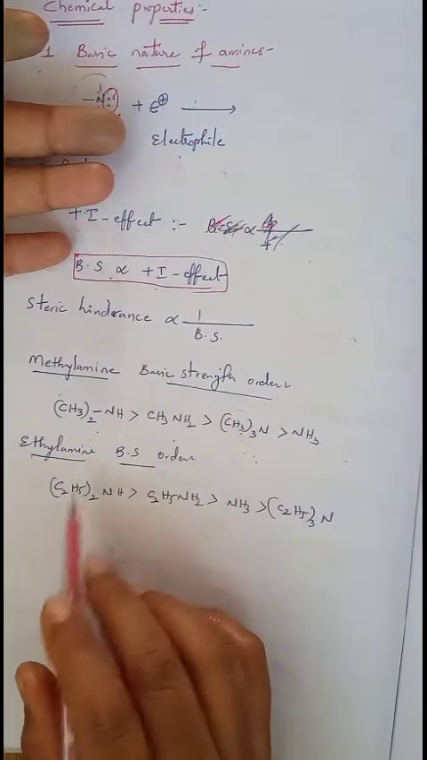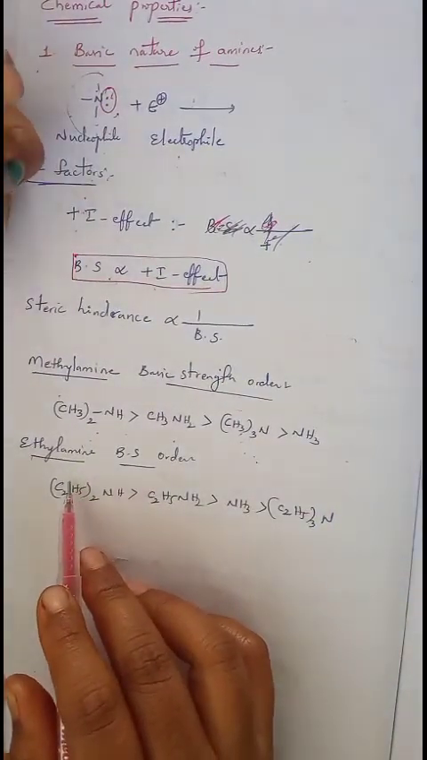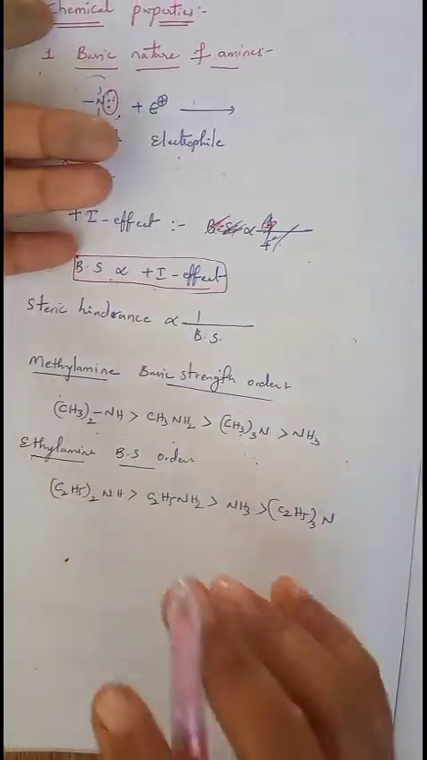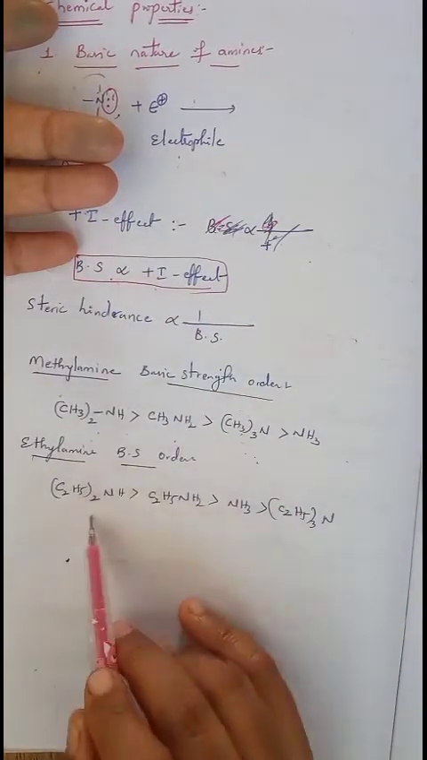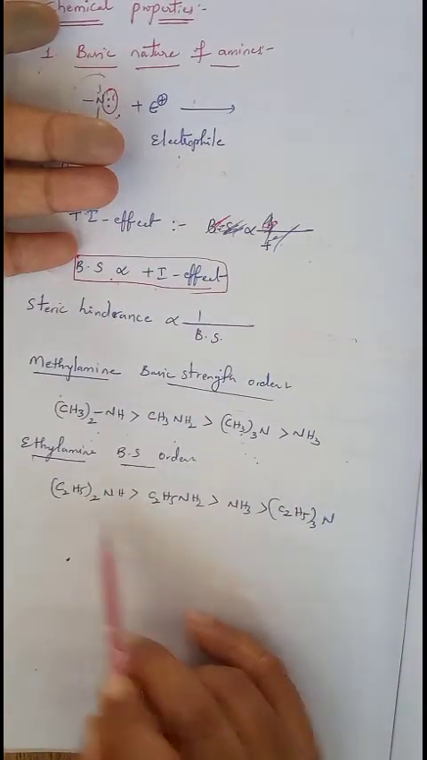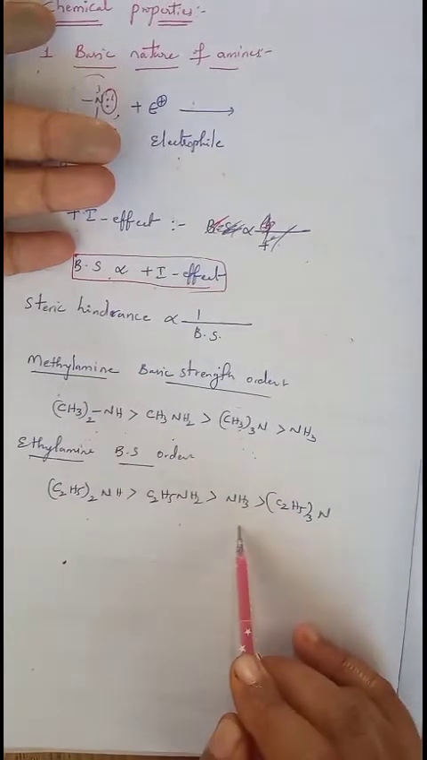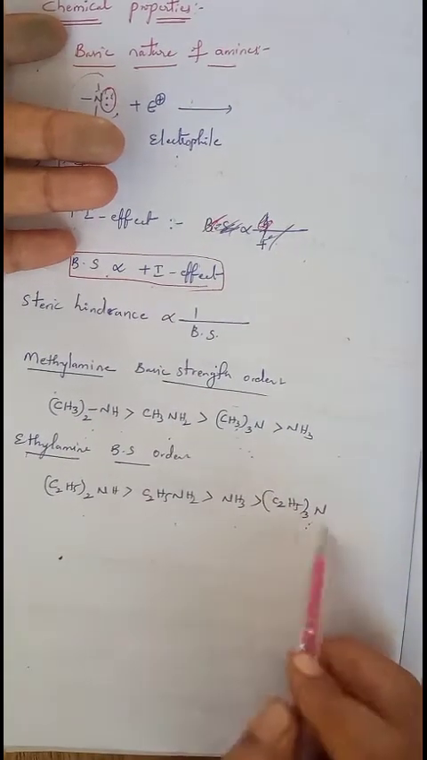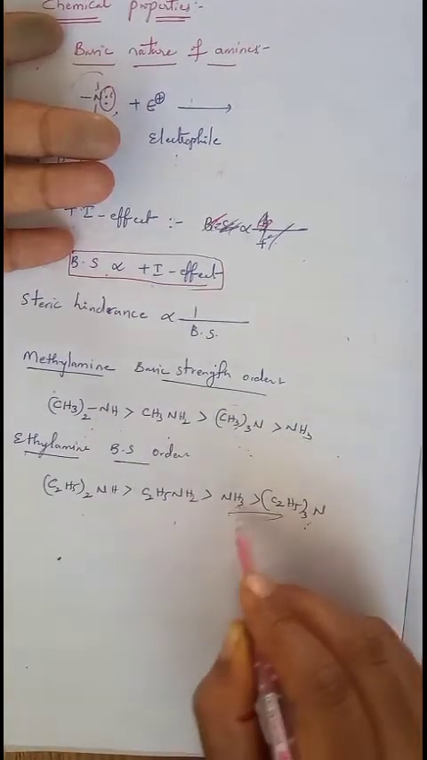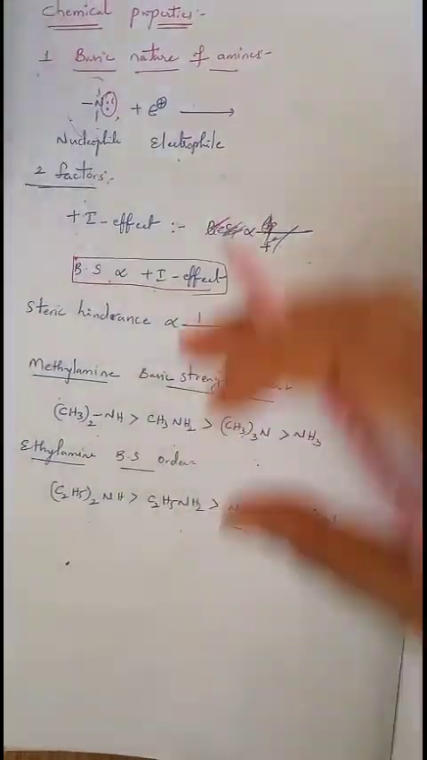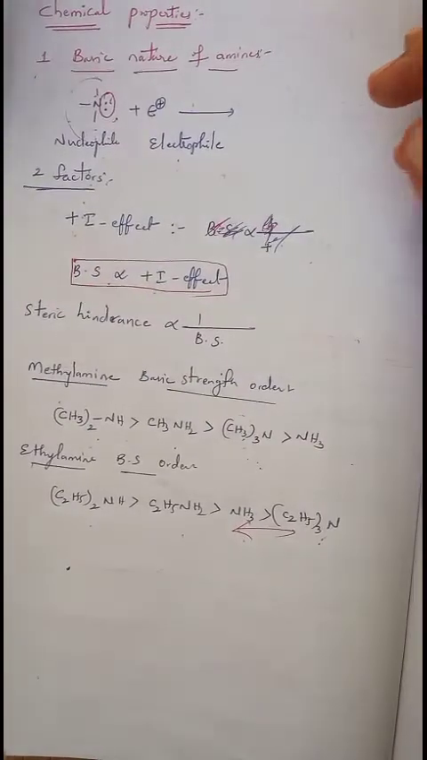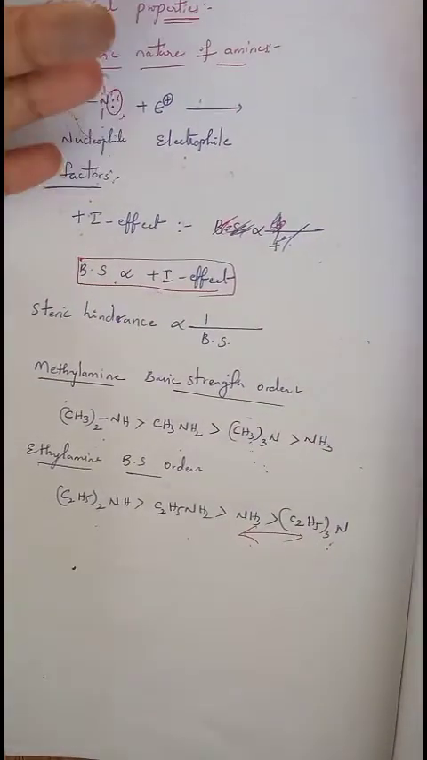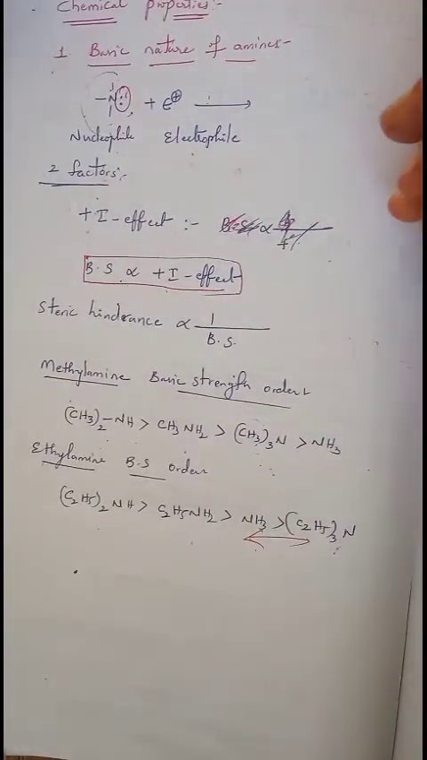Now if you see the same basic strength in the case of ethylamines, there is a little change. Secondary amines, then primary, then ammonia, then tertiary amine containing ethyl groups. Just these two places get changed. You just remember. So this is about the basic strength of amines, which is a very important concept. From this concept there is a chance of a question even in the objective section.